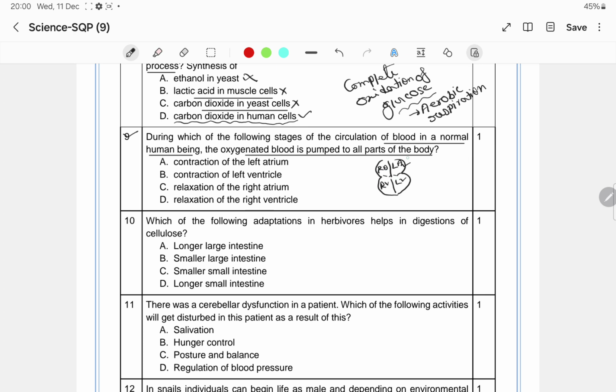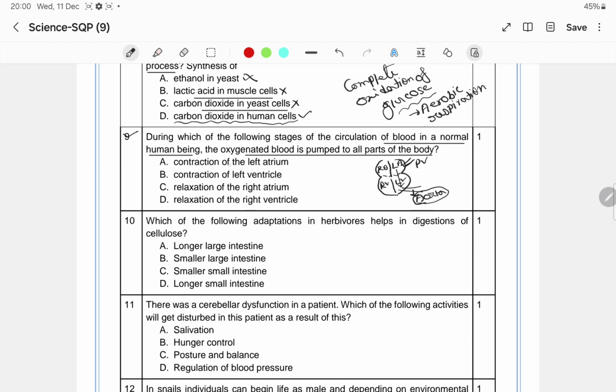Now in the left atrium, through the pulmonary veins, the oxygenated blood comes. From the left atrium, this oxygenated blood goes to the left ventricle, and from the left ventricle, with the help of the aorta, it is transported to the body tissues or different parts of the body. So what will be the correct answer?